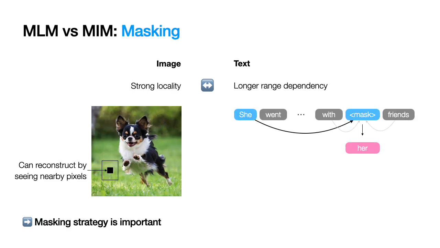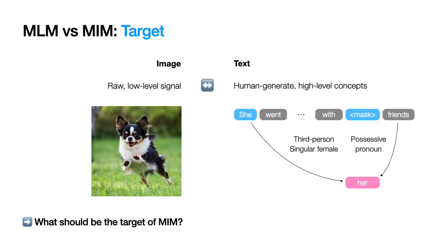First, an image exhibits a stronger locality than text. In other words, predicting a mask pixel can be done by seeing nearby pixels. Thus, the masking strategy is important in MIM. If the masking is trivial, the model will reconstruct the image using nearby pixels, rather than understanding the semantics of the image. Second, an image is a raw, low-level signal, whereas text is human-generated, high-level concepts.